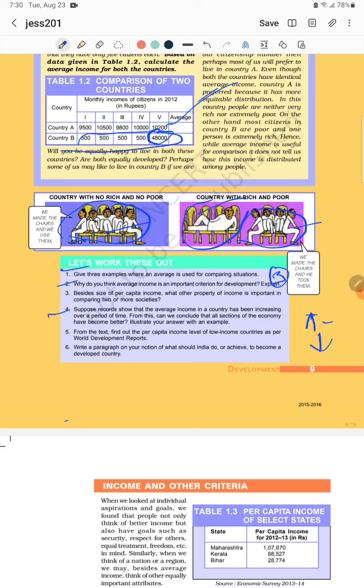Question number 4. Suppose records show that the average income in a country has been increasing over a period of time.